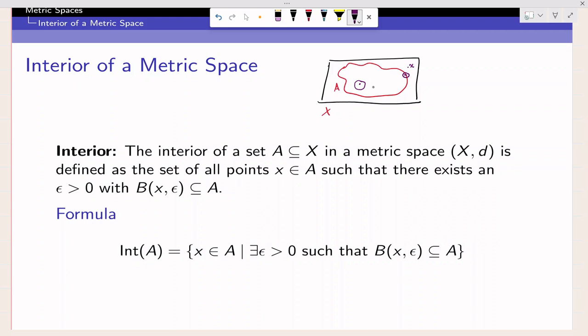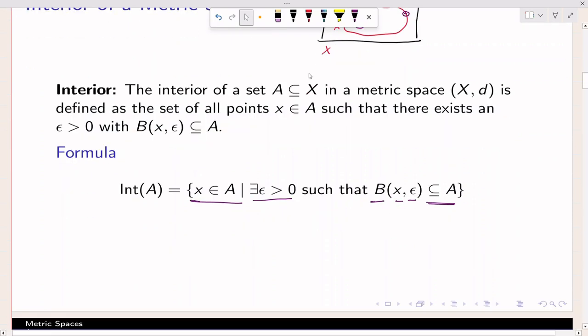I'm just talking about this example with reference to R2, where the Euclidean distance is the given metric. So the interior of A is the set of x belonging to A such that there exists epsilon positive, meaning a radius, for which the open ball around that point x of this radius is contained in A. If this happens for this point x, then x is called an interior point of A, as I have explained here through a diagram.